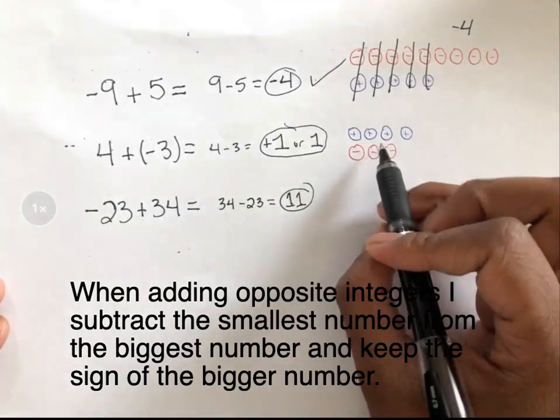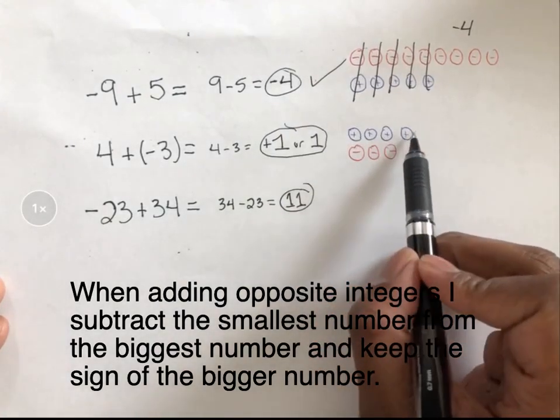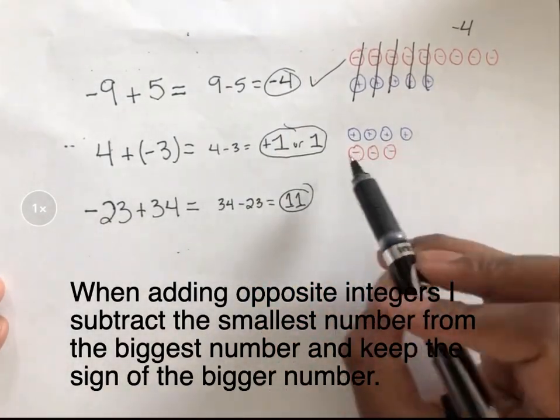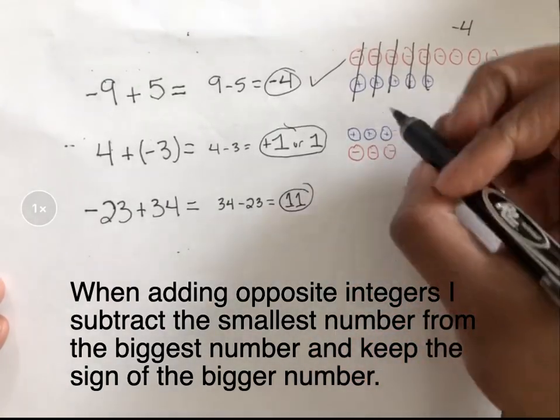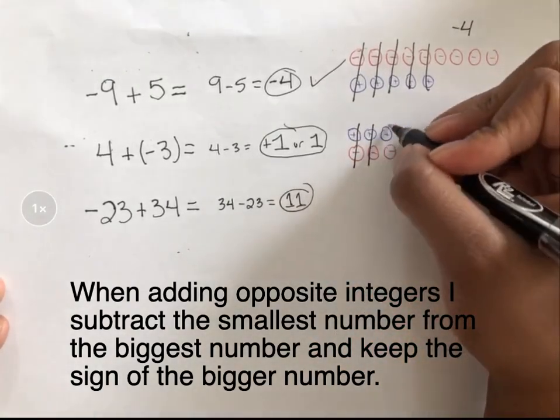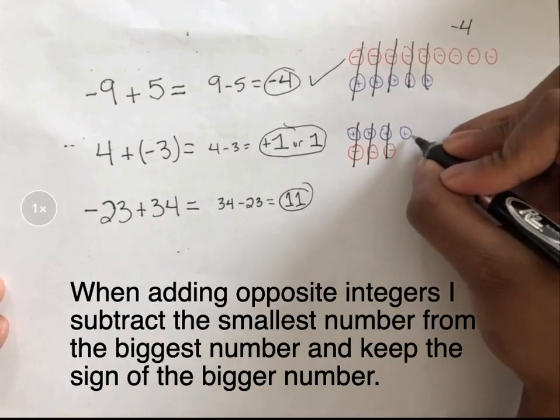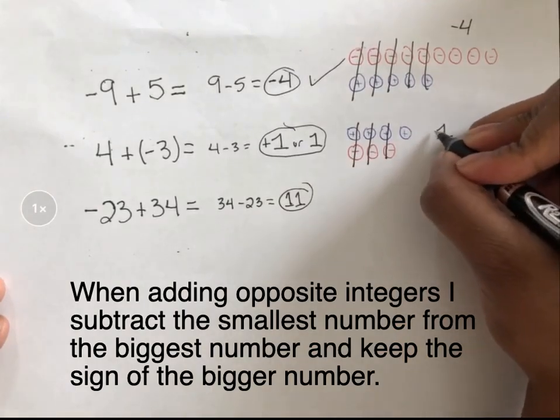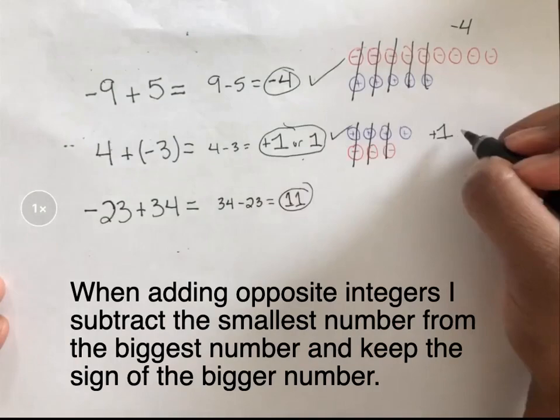You do the same thing for the bottom one. So I have +4, 4 positive disks on top, plus -3. I have 3 negative disks on the bottom. Cancel out my positives and negatives. I'm left with just 1 positive disk, or just a +1. That checks out, and it's correct.